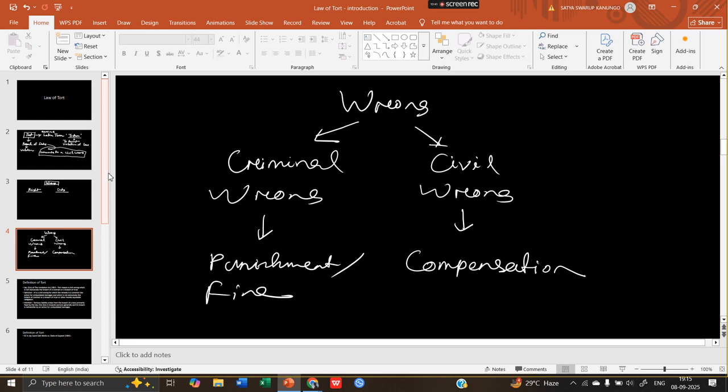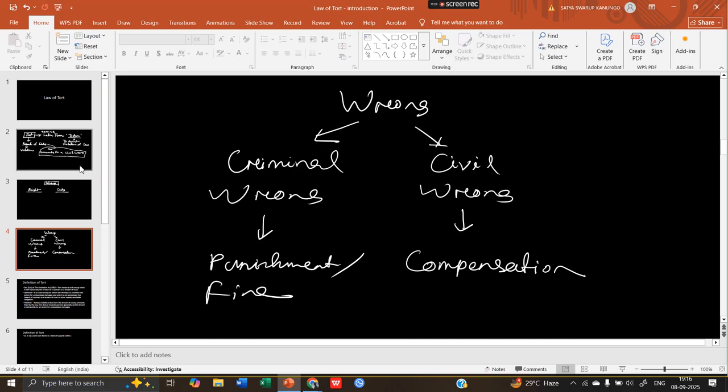So that person would get some punishment. Maybe it is 1.5 years, or there may be some fine. But if in a civil wrong you approach about the breaking of your bike, then whatever loss you have borne would be compensated to you, and that would be done by the court. You don't need to finalize how much I have to get. Normally people pray that all this loss I have incurred, I want 50,000 or 1 lakh as compensation. Even for the mental or physical suffering, you can also ask for compensation.